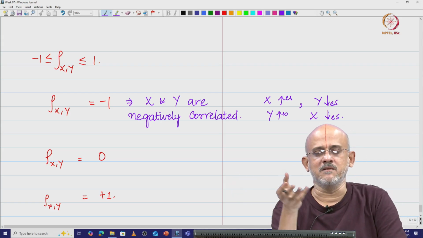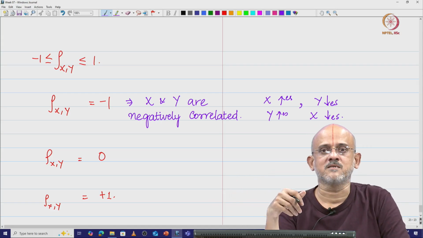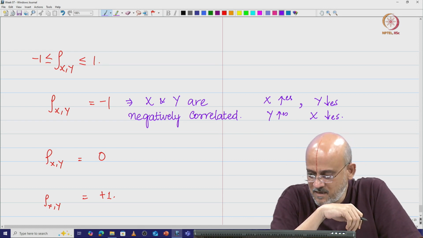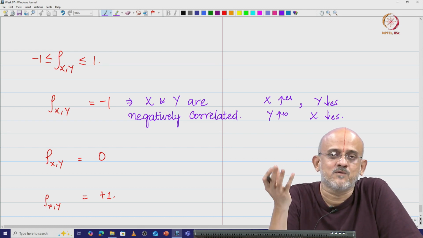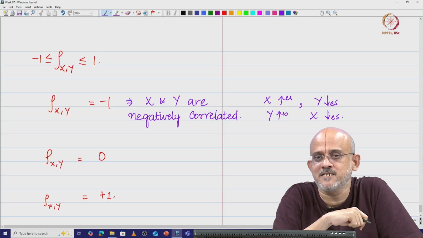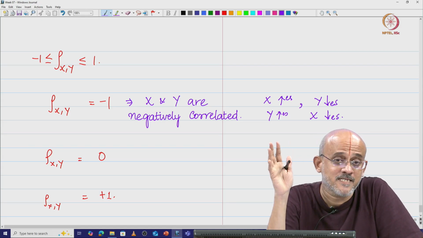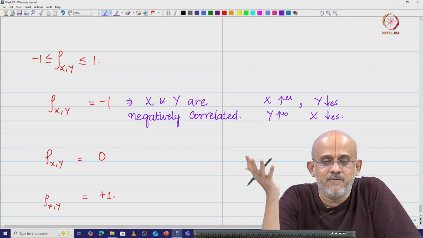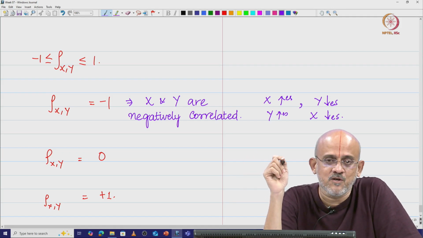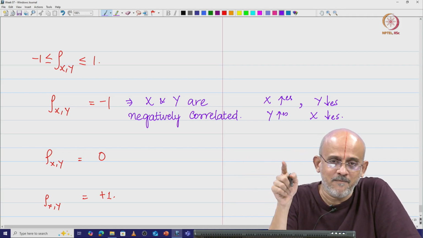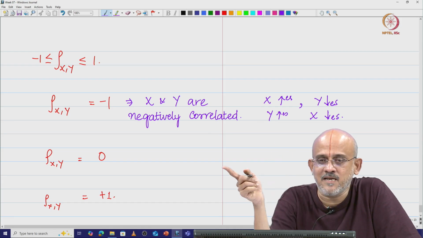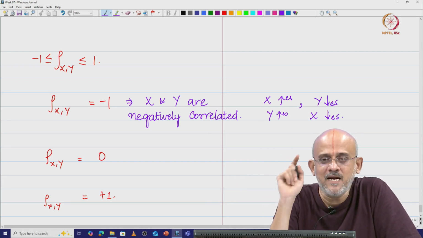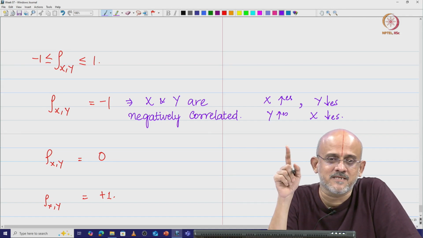A best example, which students will find interesting: every student is almost fond of bunking classes. For them, the attendance percentage is very important. If you bunk more classes, your attendance percentage comes down. If you bunk fewer classes, your attendance percentage goes up.